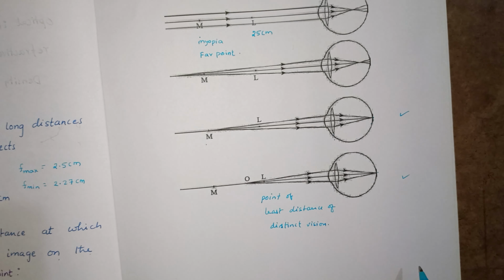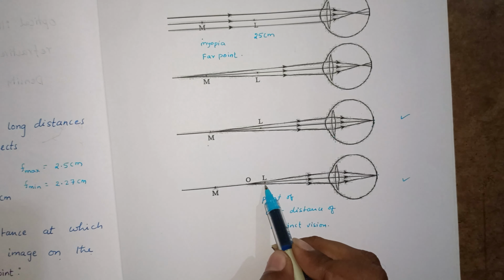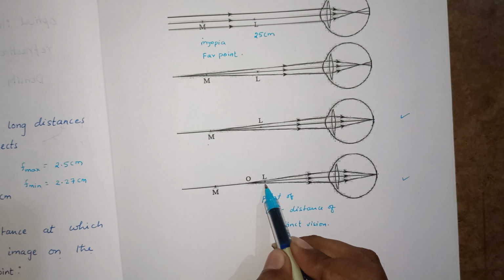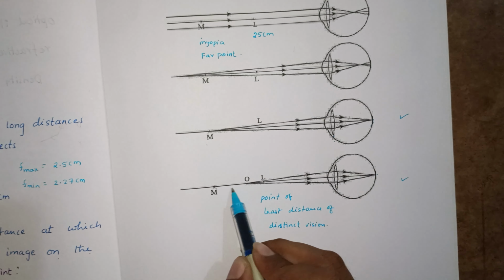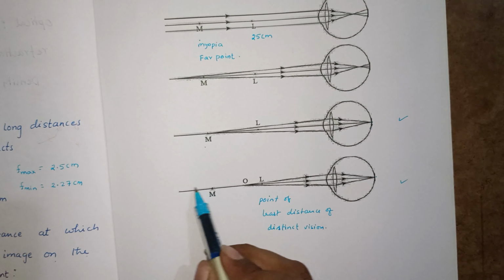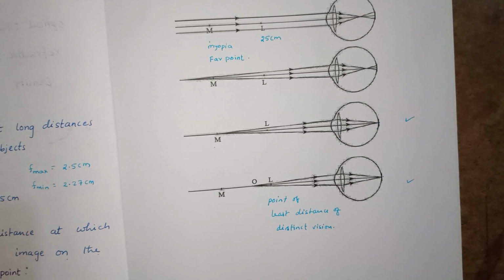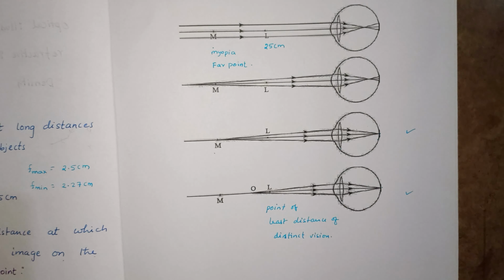Distinct vision: this is the least distance at which we can see. Less than this distance, we can't see anything. From L onwards, everything we can see. But this person can see only up to M. Beyond M he cannot see. This is the defect. Now, to correct this defect,